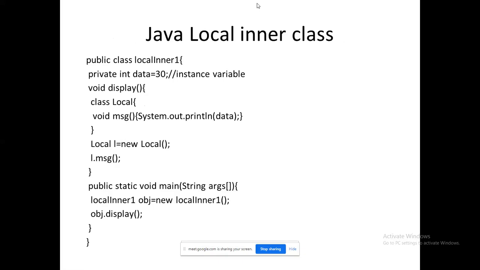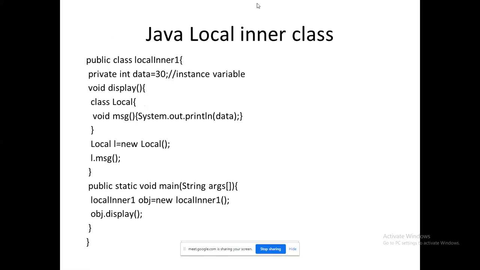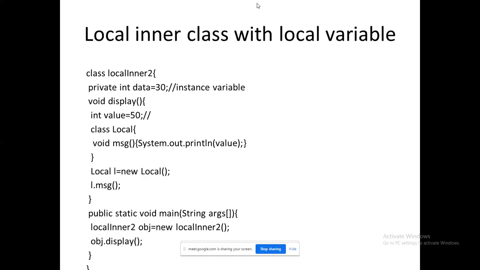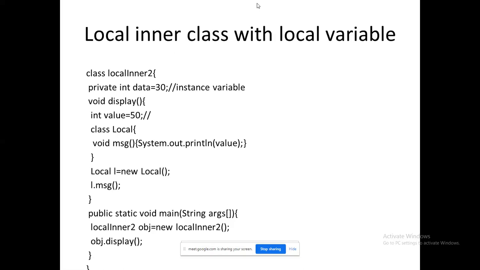The difference between the previous program and this program is in display. Here we have used a method, and here we have used a variable also, but there we have not. That is the difference between a local inner class and a local inner class with a local variable. So we can use a local variable also here. That is the idea behind this.